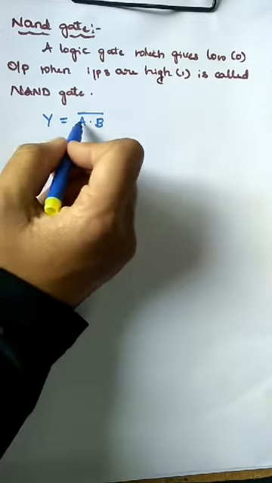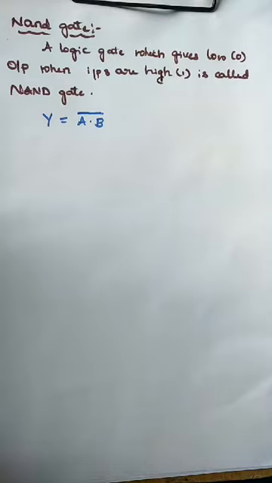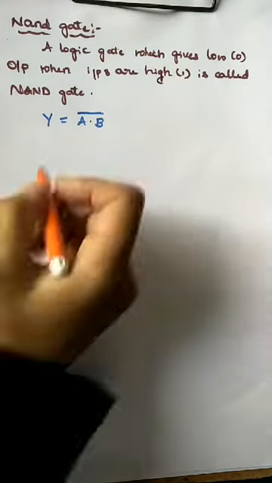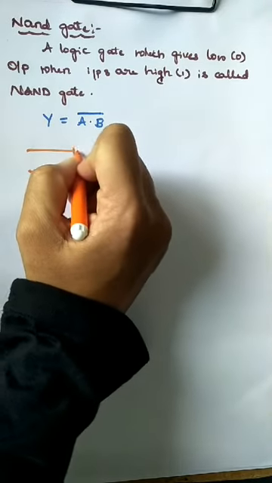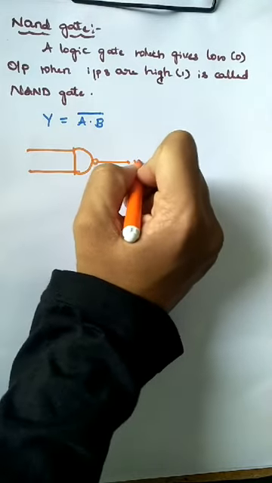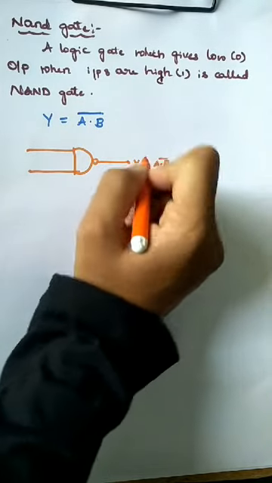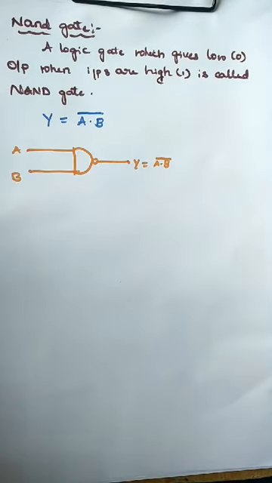The circuit symbol of the NAND gate is similar to the AND gate, the only difference is the NOT. This is y is equal to A dot B whole bar, with input A and input B.